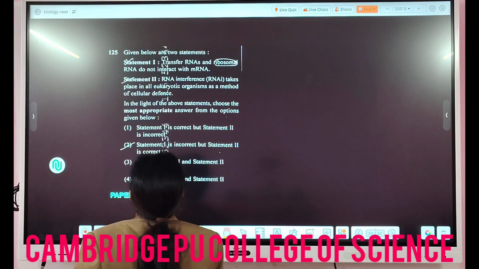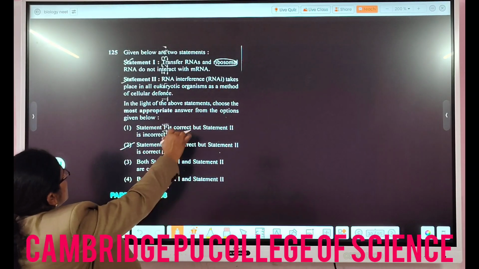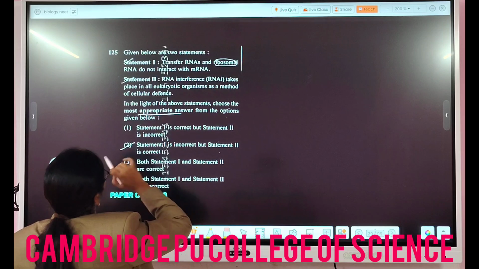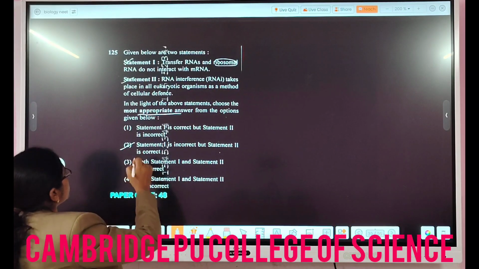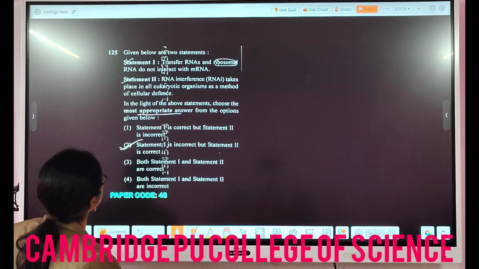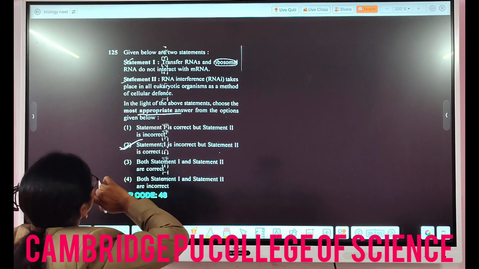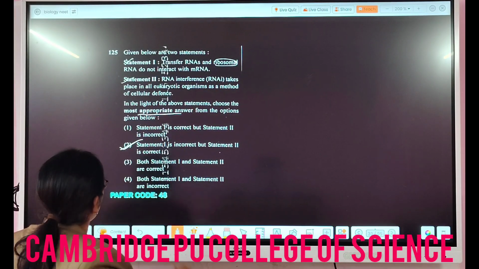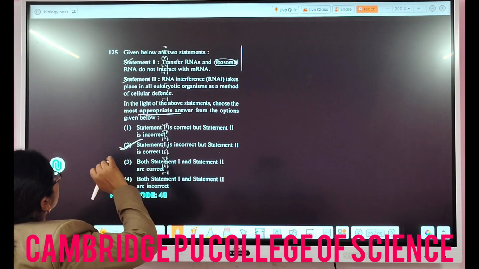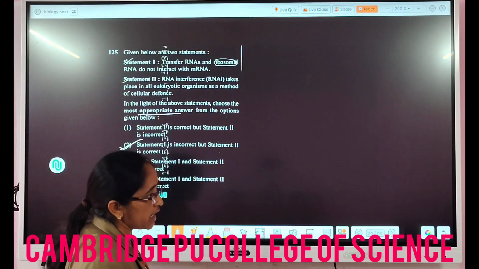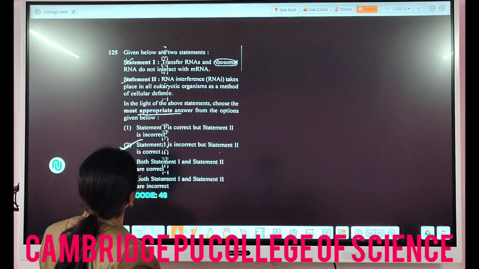Then next question, statement 1 and statement 2. Again they have asked, choose the most appropriate answer from the options given below. Again there are two statements and they are asking which one is a better option here. So statement 1 is incorrect, but statement 2 is correct. Statement 1, transfer RNA and ribosomal RNA do not interact with the mRNA, they are saying it's not correct. Why? Because transfer RNA and ribosomal RNA definitely have to interact, but they are saying they do not interact with mRNA. They will interact during the translation, whereas statement 2 is correct.